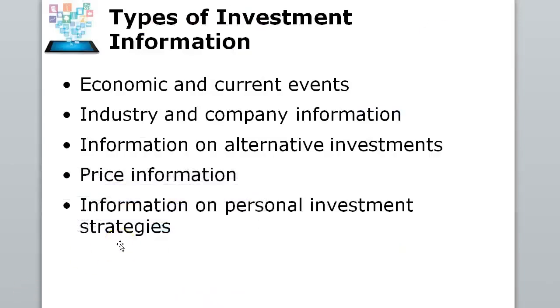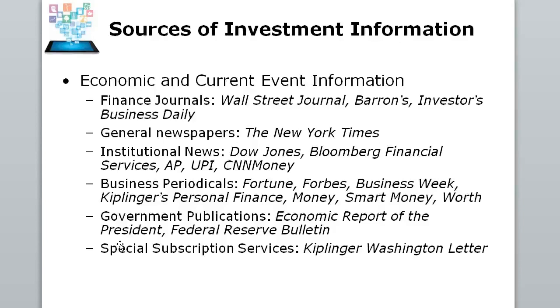Personal investment strategies, things you can do, and the sources of investment information, of course, are financial journals. The Wall Street Journal, Barron's, and Investor's Business Daily are very useful. They have print newspapers and websites you can go to. The New York Times is good. Bloomberg websites are good. CNN Money is good. Other publications like Fortune, Forbes, Business Week, Money, and Worth are all good for talking about investments and finance.